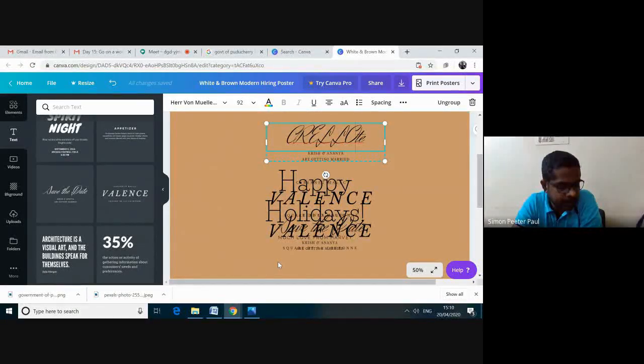Or else you can also create a brochure for coronavirus if you wish. I give you two options. The first one is you can create a brochure for your school, or else you can create a brochure to create awareness for corona.